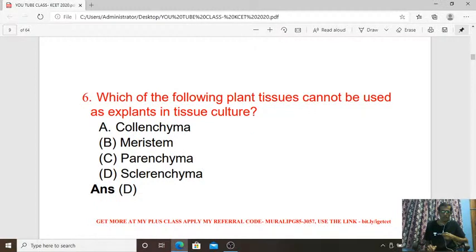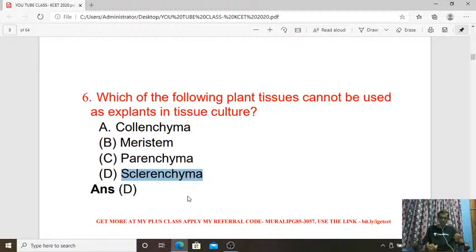Which of the following plant tissues cannot be used as explant in tissue culture? So in tissue culture procedure, the cells are going to be used. So the living cells are going to be used. Here the answer is D, refers to Sclerenchyma, because Sclerenchyma is a dead mechanical tissue.